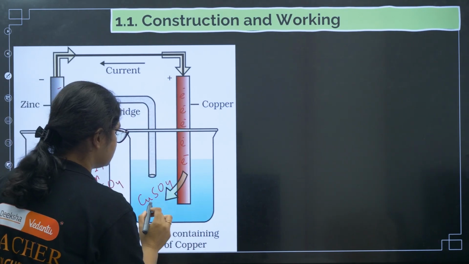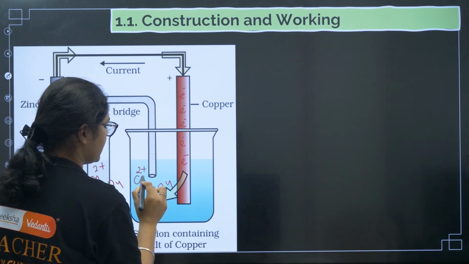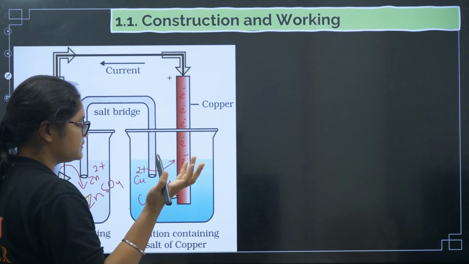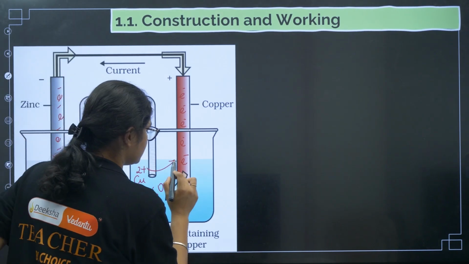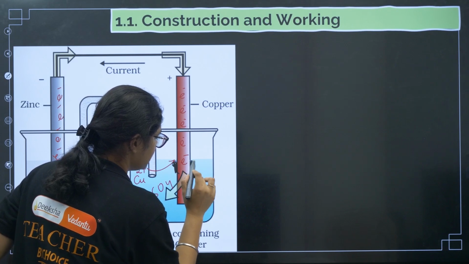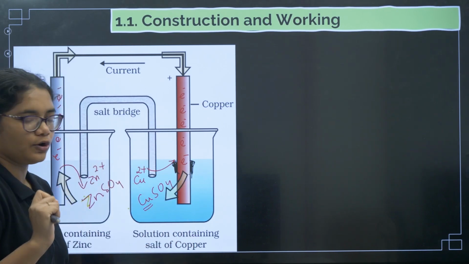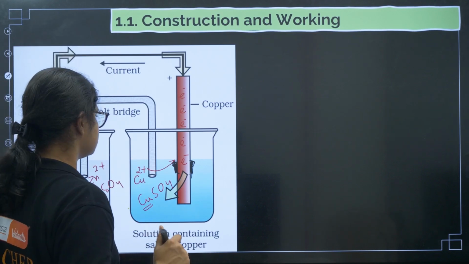Now what happens in this solution? You can see Cu2+ ions. These Cu2+ ions will accept these electrons and get deposited on the rod. Clear? So two processes are happening.